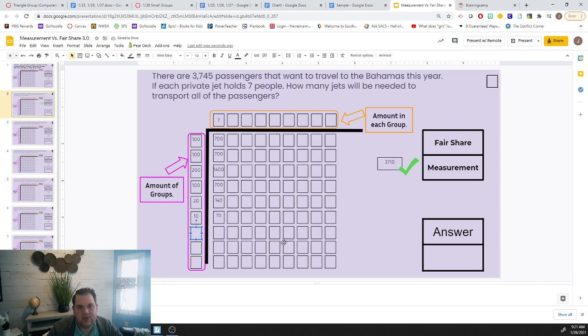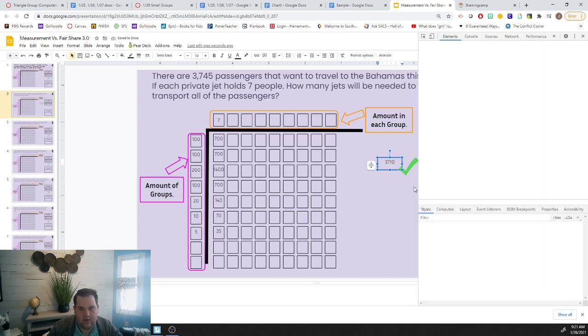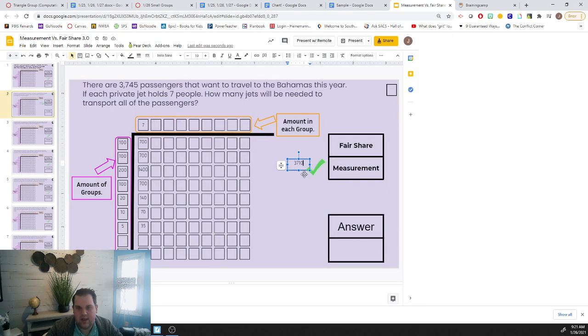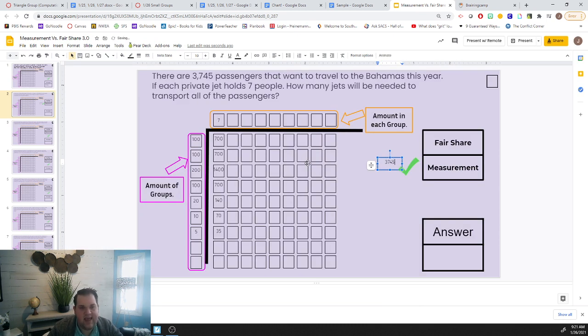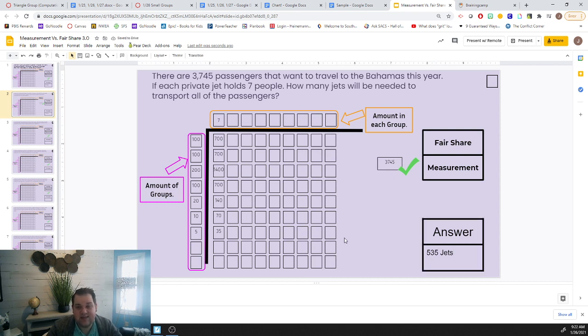And now I can do 5 jets, and that's 35 people, and that will take me to 3,745. Now I've got all my people taken care of, and I need to figure out how many total jets I'll need. 100 plus 100 is 200, plus 200 is 400, plus 100 is 500, plus 20 is 520, plus 10 is 530, plus 5 is 535. So there are 535 jets. So that is my answer.